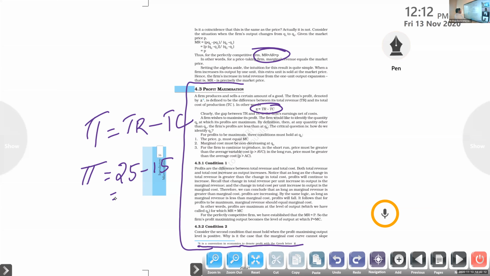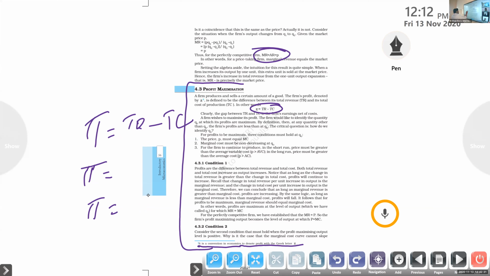What is the profit here? What is pi here? Pi is 10. Next case.